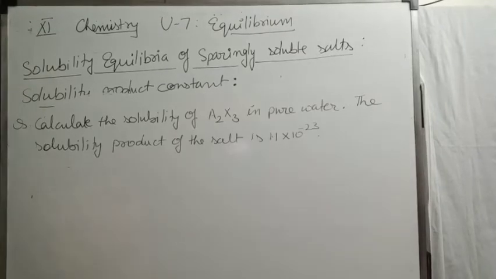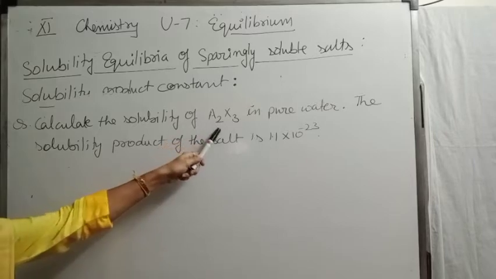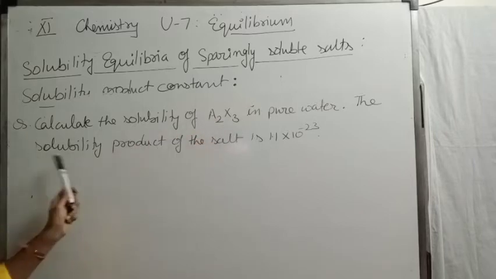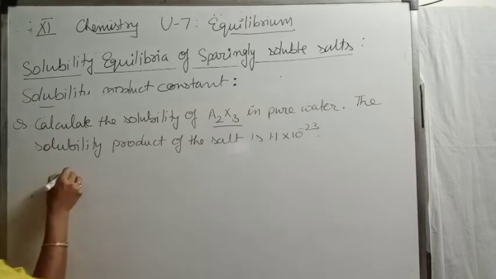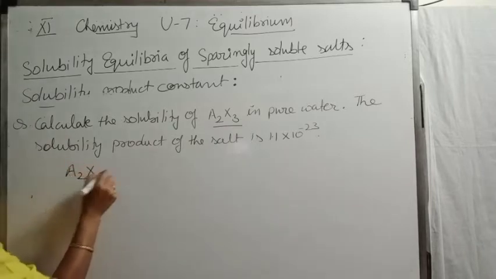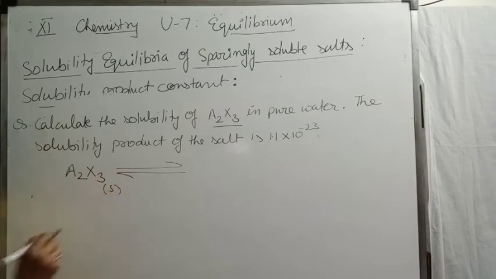Just try this question now. Calculate the solubility of A2X3 in pure water. The solubility product of the salt is this much. So the given salt is A2X3. Children, first we ionize this salt into aqueous medium.